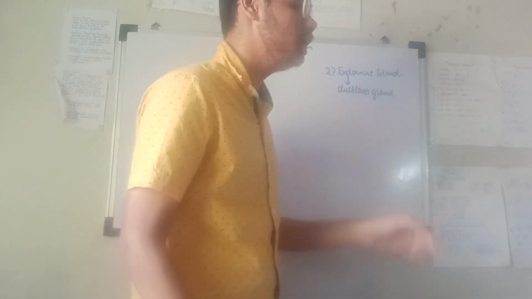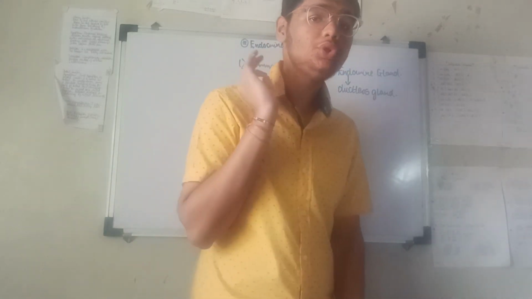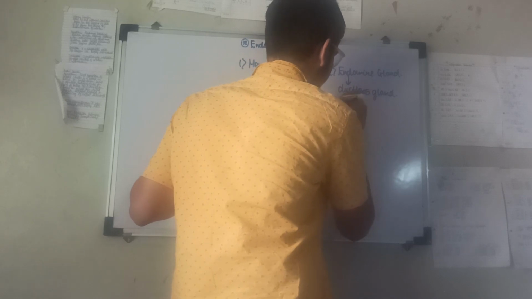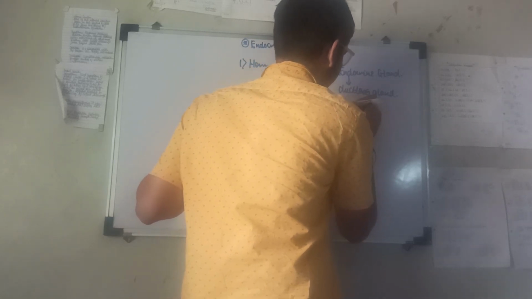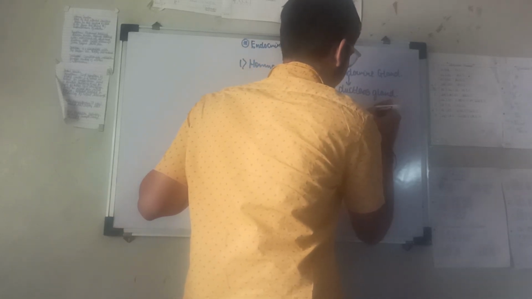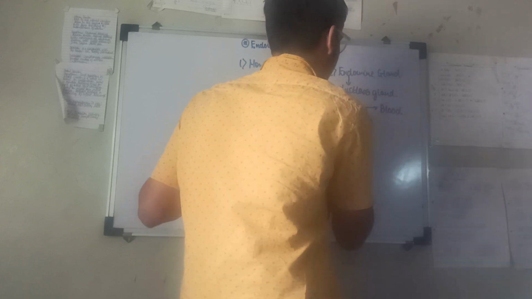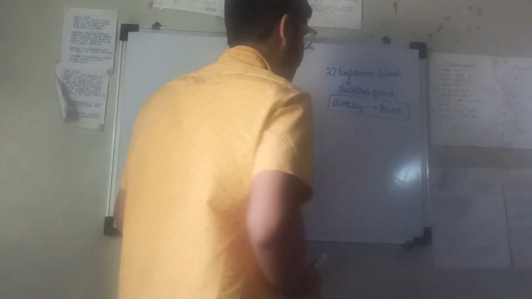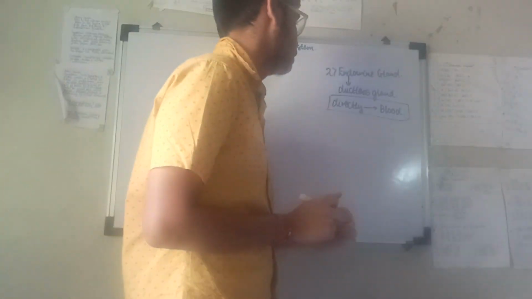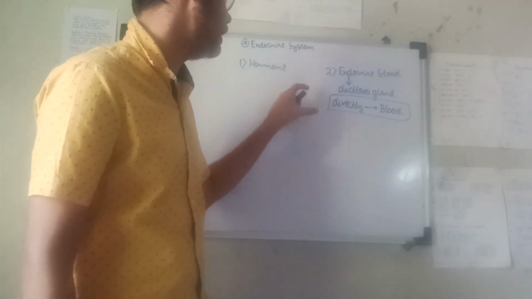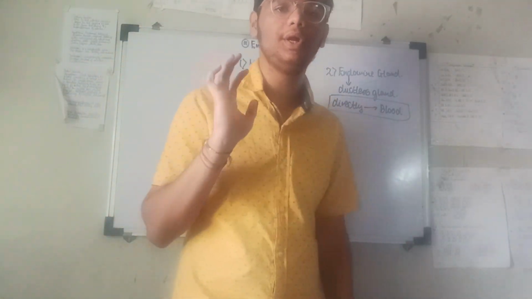So endocrine glands lack the duct, so they directly pour their secretions in the blood. That is the main two points on endocrine glands. These are ductless glands and they directly pour their secretions into the blood.